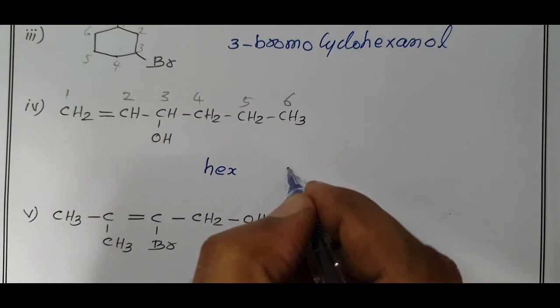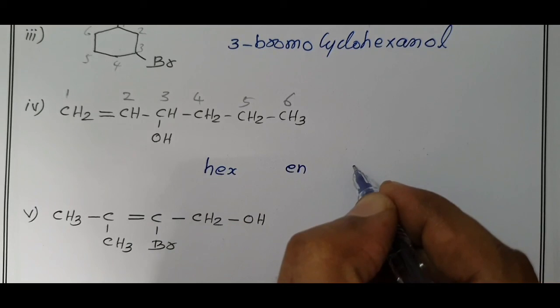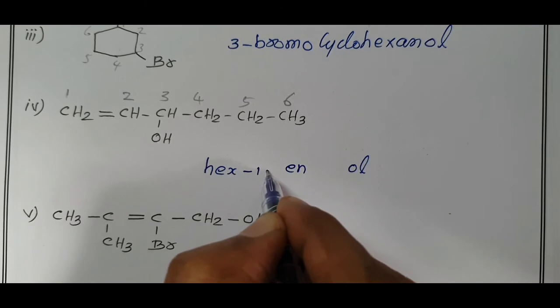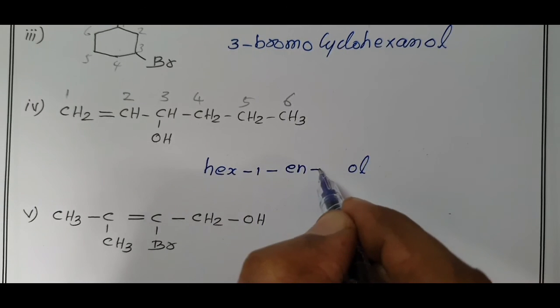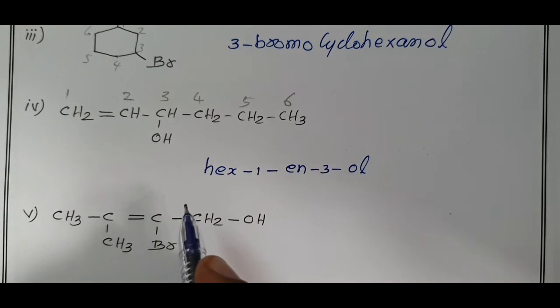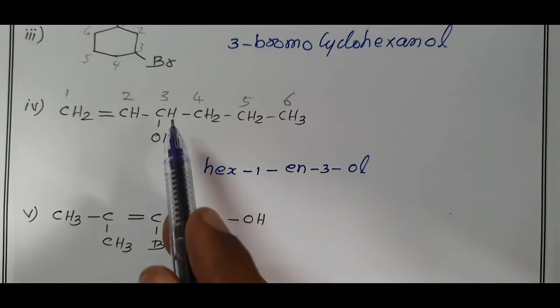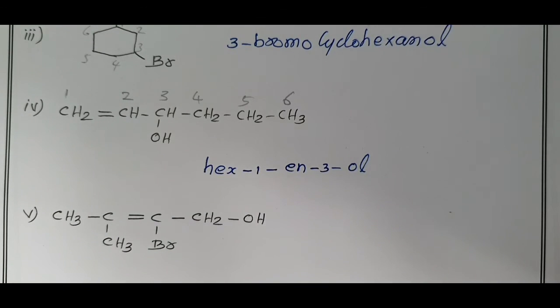Carbon-carbon double bond ene, OH ol. Position of ene is 1, position of ol is 3. Hex-1-ene-3-ol. That is the IUPAC name of this fourth compound. There is no side chain.